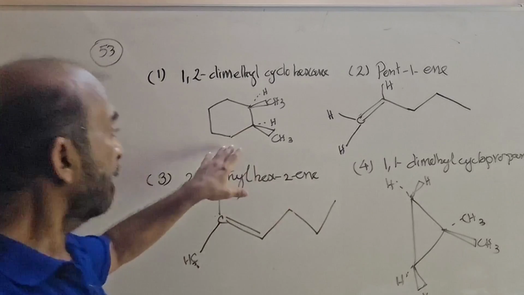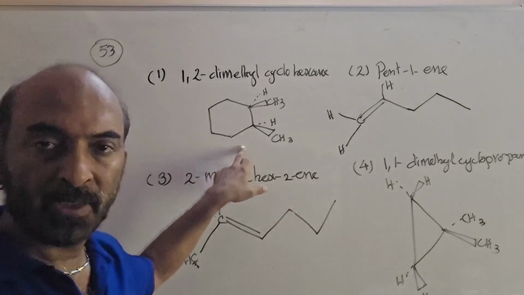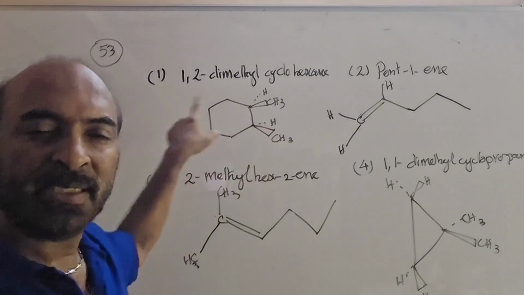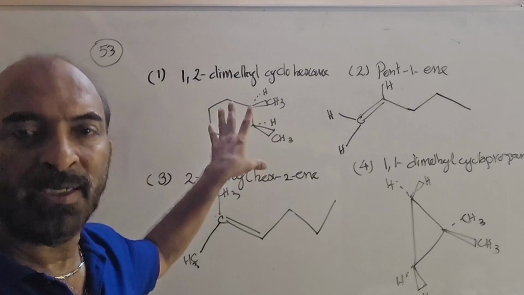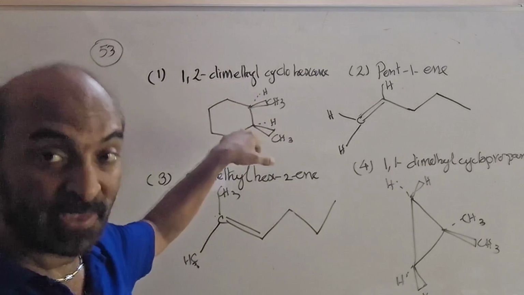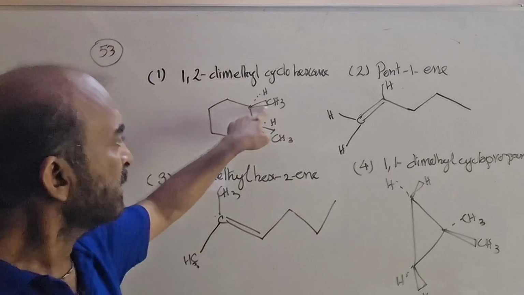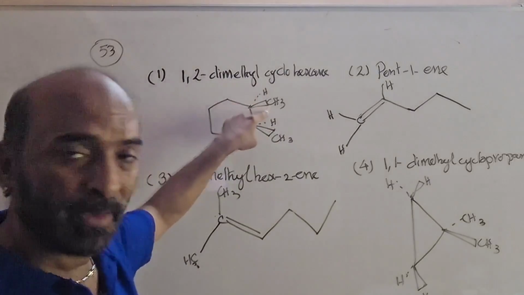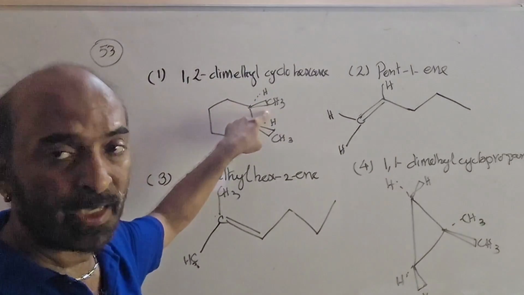Okay. Here, coming to the case of 1,2-dimethyl cyclohexane, the cyclic structure is a restriction. It does not allow free rotation with respect to the single bond. Even with the single bond, there is no free rotation. This CH3 cannot go over there, and this H cannot come over here by itself without breaking the ring.